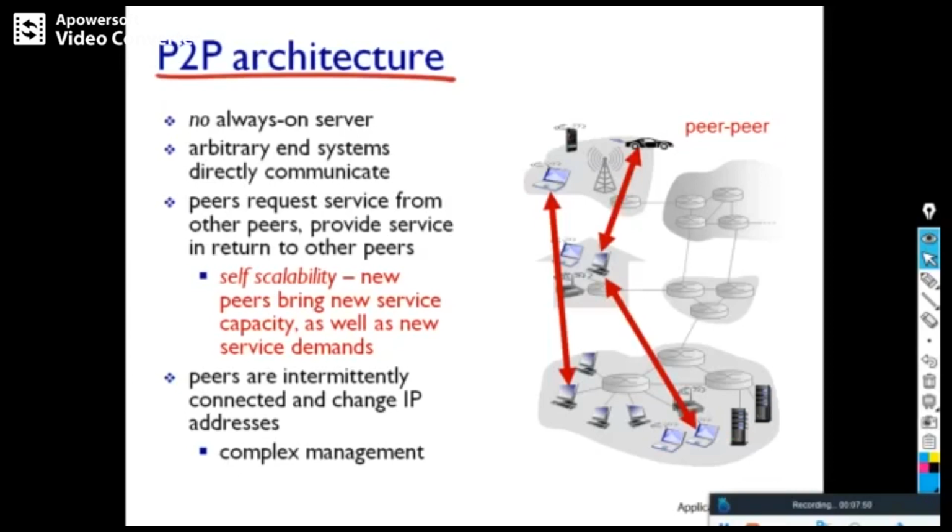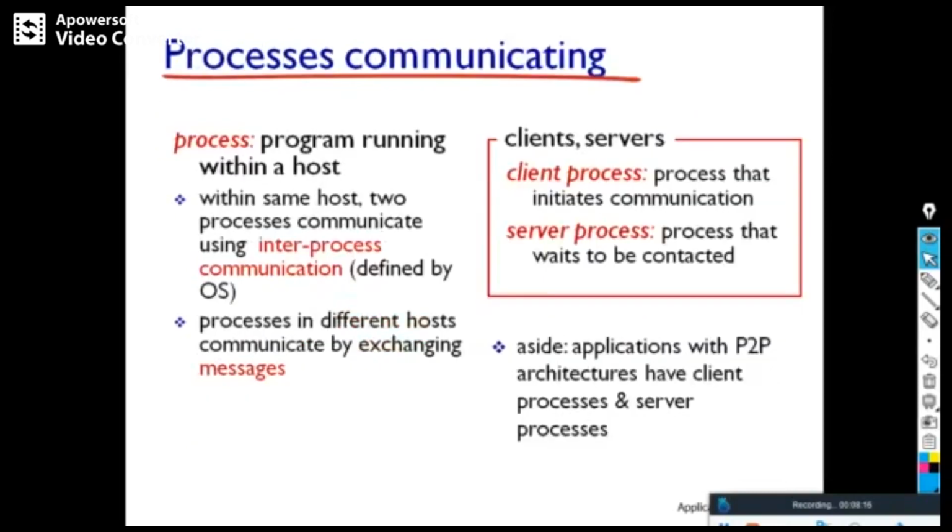The problem with this P2P architecture is that security implementation is very difficult, and management is also somewhat complex. It is self-scalable: new features bring new service capacity as well as new service demands. So you can see here the peer-to-peer architecture.